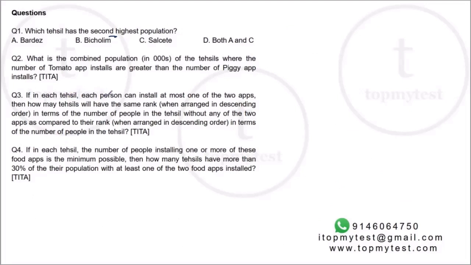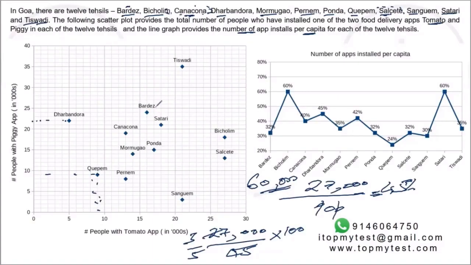In each tehsil, if each person can install at most one of the 2 apps. Okay. Now this has some amount of set theory involved, right? And similarly, this also has some amount of set theory involved. So first 2 questions can be solved pretty quickly, but the remaining 2 will take some extra work. So at least let us write down the first 2 points nicely.